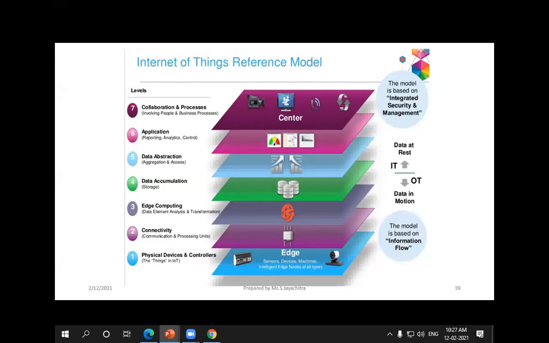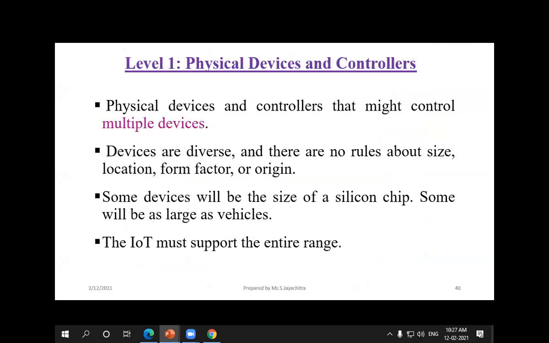For application, we have real-time applications where we are going to implement this. And the next thing is collaboration and process. In this layer, people will be involved, and we will start to do business, and also for IoT applications. For collaboration across two different domains, we can also apply this seventh layer. So physical devices: here we have some silicon chip, and we also place the sensors, and they sense the information and make the communications.